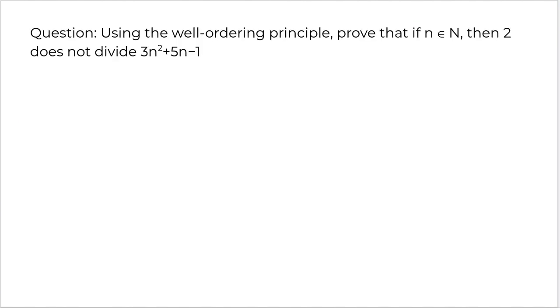Alright, one question is, try to do this using the well ordering principle. Prove that if n is a natural number, then 2 does not divide 3n squared plus 5n minus 1, right?